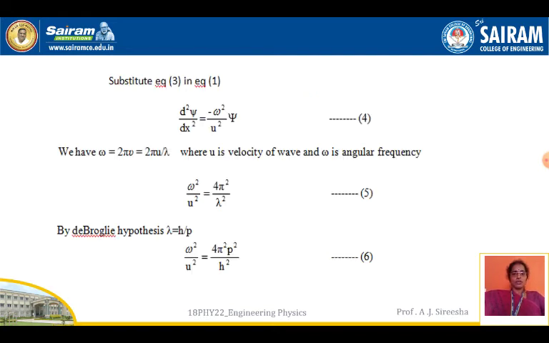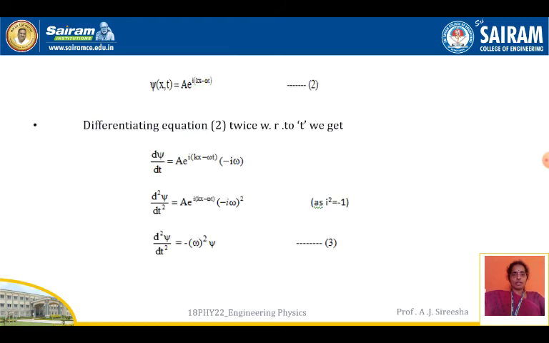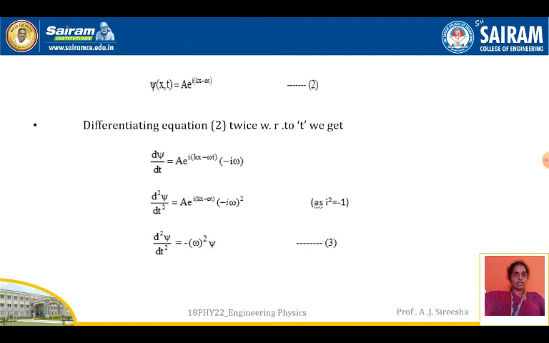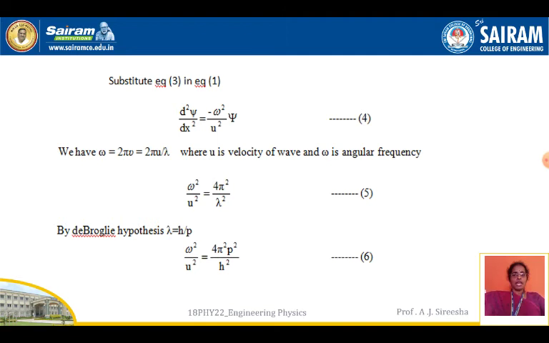Next, substitute equation 3 in equation 1. What is d²ψ/dt²? Substitute the value from equation 3 into equation 1. What is equation 1? Initially we took the general differential equation of a wave traveling in the x direction: d²ψ/dx² = (1/u²) d²ψ/dt². Substituting equation 3 into it, you get d²ψ/dx² = −(ω²/u²)ψ. This is equation number 4.